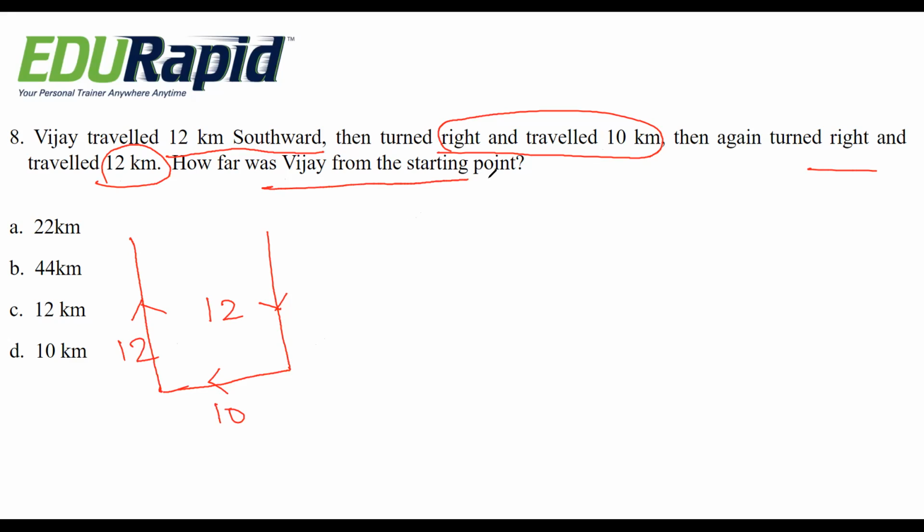So how far is Vijay from the starting point? This is the starting point. So this distance is 10 kilometers. That is option D.